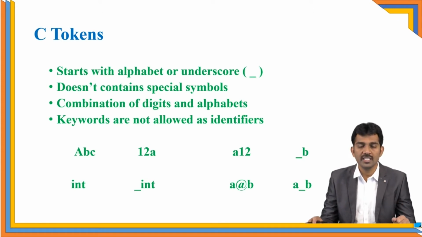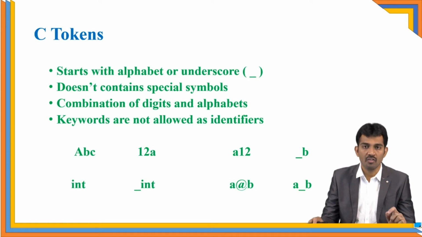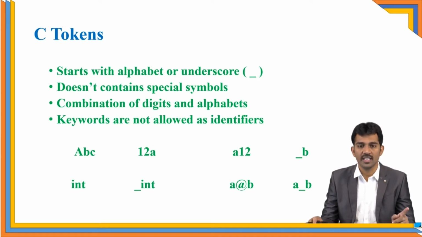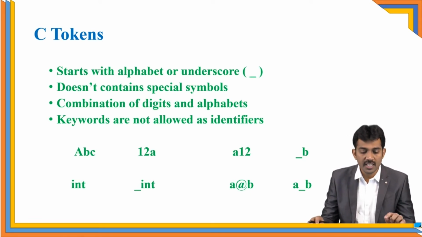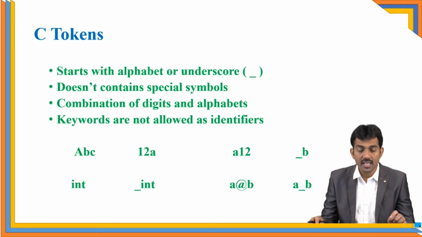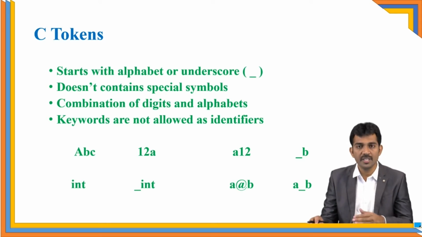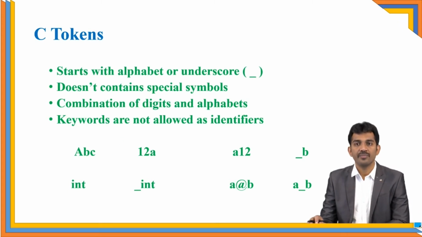If you observe ABC clearly, it starts with A, which is an alphabet. Yes, the first rule is satisfied. It does not contain any special symbols. It is a combination of only alphabets. ABC is not a keyword. Yes, this is a valid identifier.